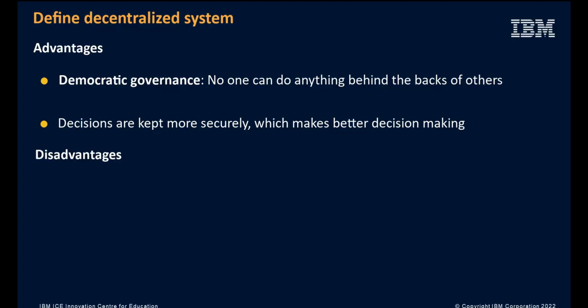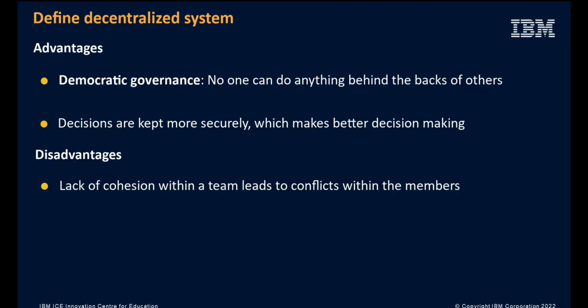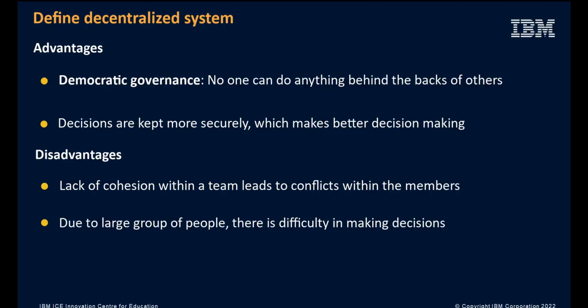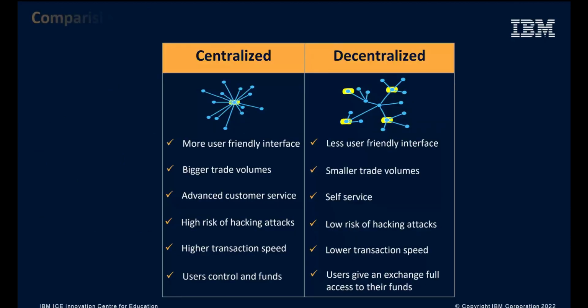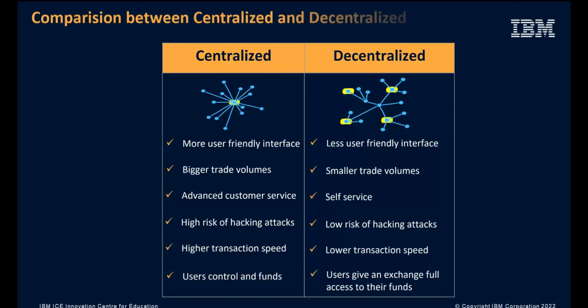The limitations are, if the members are not a cohesive group, conflicts will arise. Consensus will be hard to achieve. Delays in decision making as a large number of people are involved. Involves additional costs like mining. Here, we will compare centralized and decentralized systems.